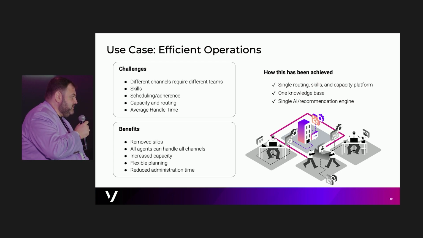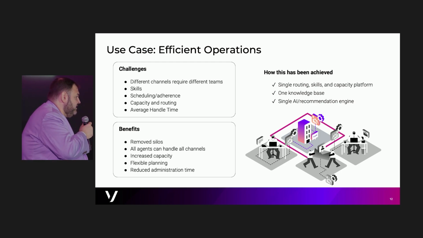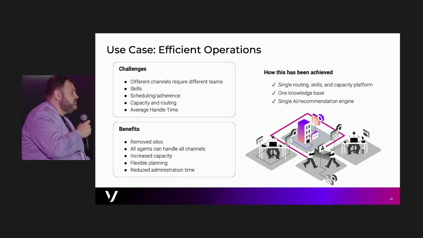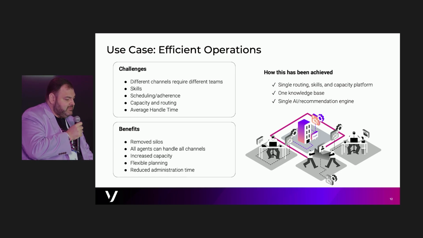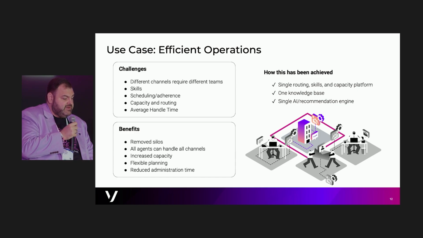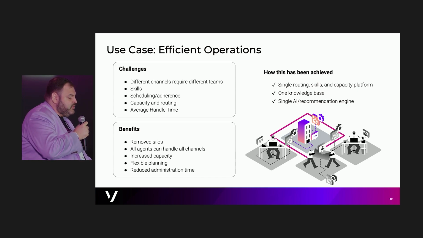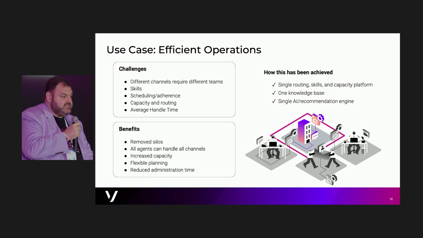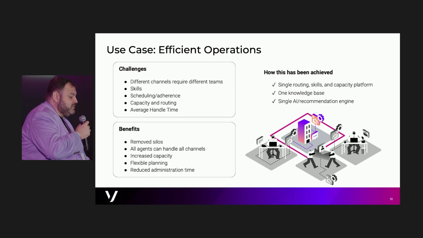If somebody's asking what is the interest rate that you can offer me today, they don't need to know that. The AI is going to just surface the article or the latest internal page where that information is available. That's going to help you first get the resolution faster because you're not going to have to route the call to several different departments. You're going to help with that average handling time. And you're going to also increase the efficiency of your training and onboarding of new agents because, again, all of that information is going to be centralized.